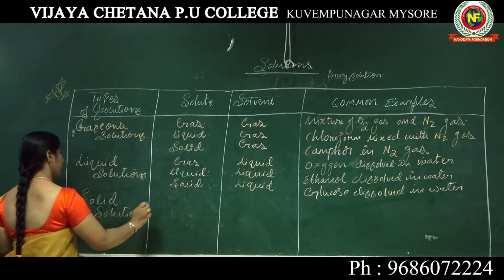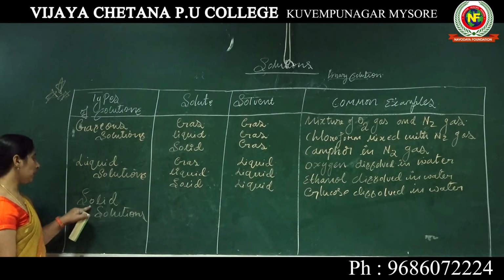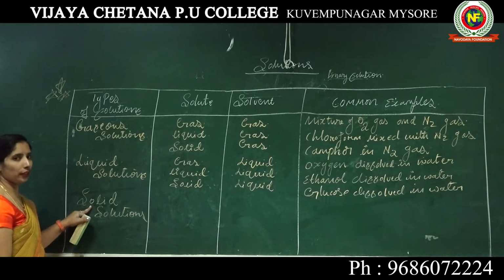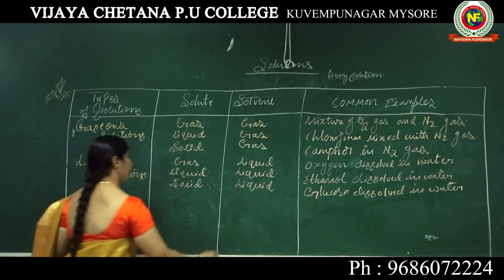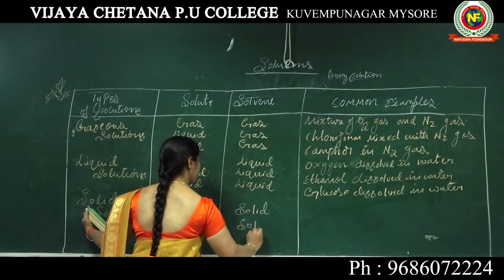Solid solutions. If you take the solid solution, it means the larger proportion, the quantity that is present, is solid. All are solid.